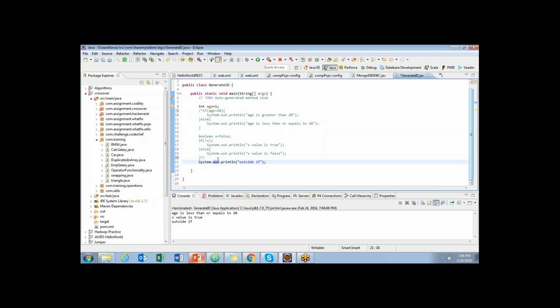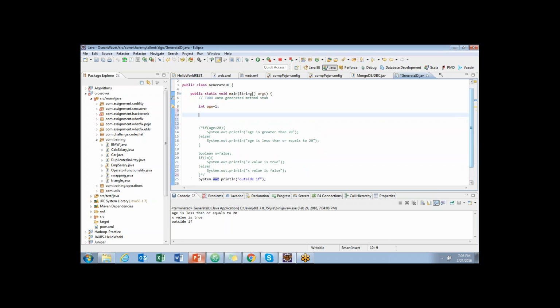Let me write a few lines of code here again. Suppose, if age would always be greater than 0, right? It can be 0.1, 0.2 like that, and 1, 2, 3, 4 like that.